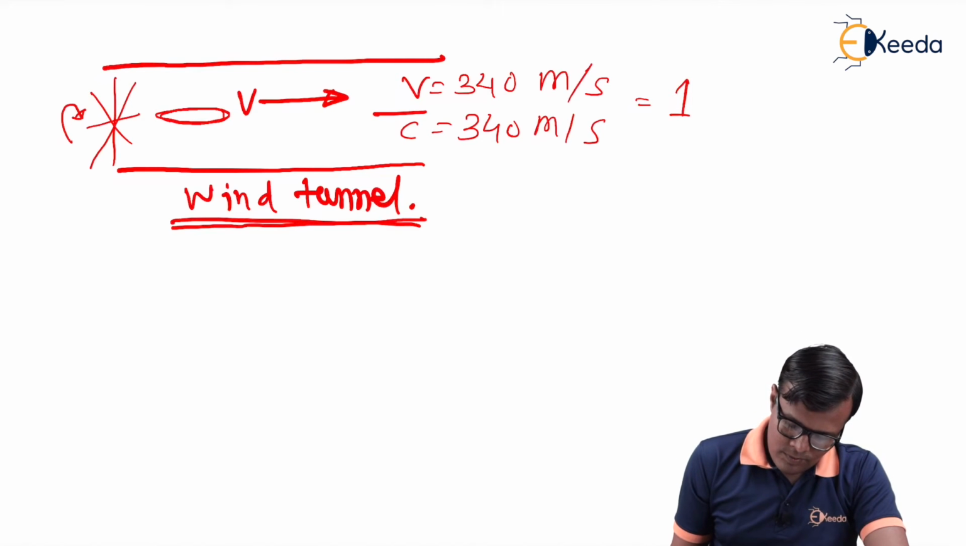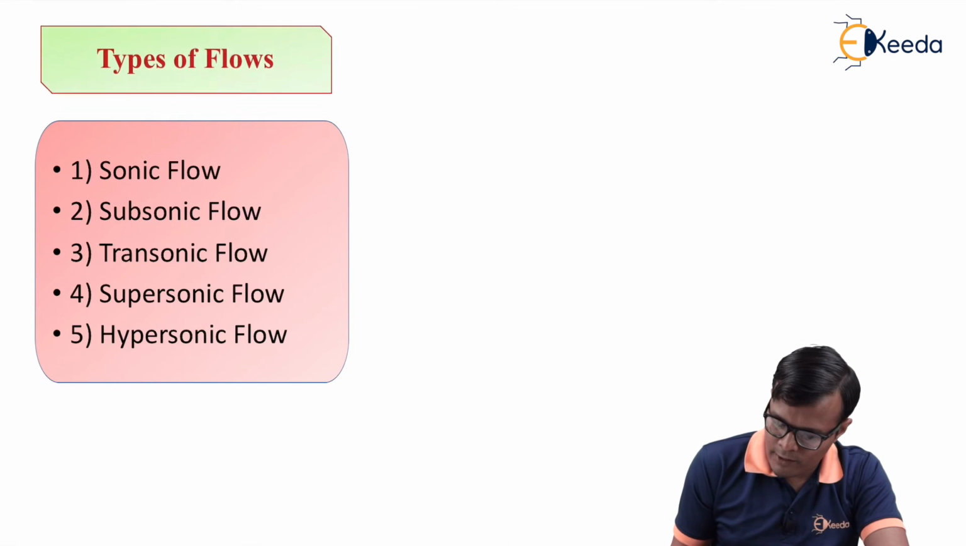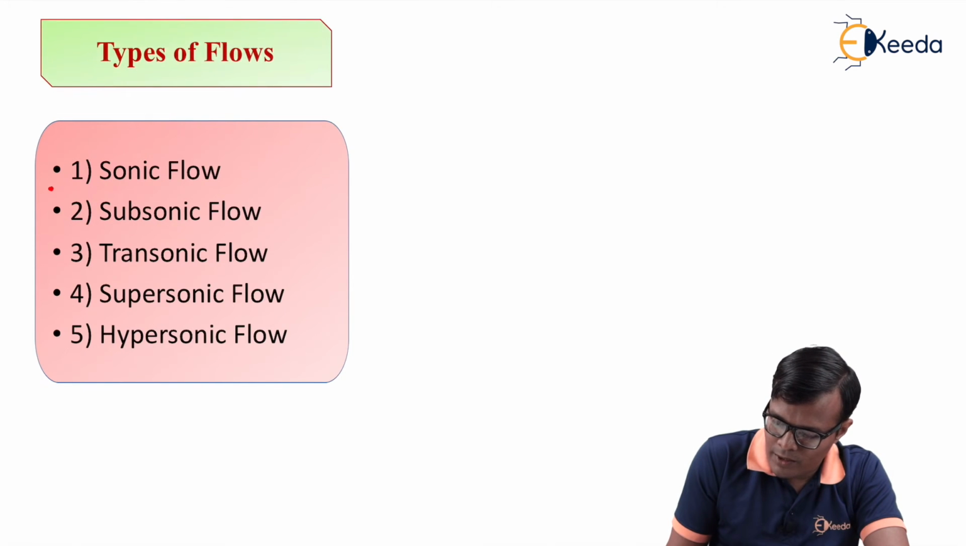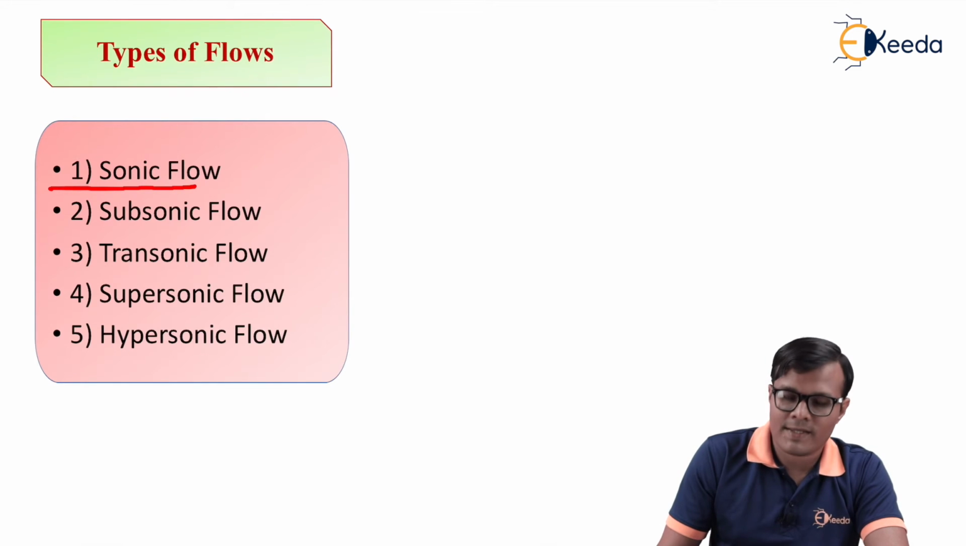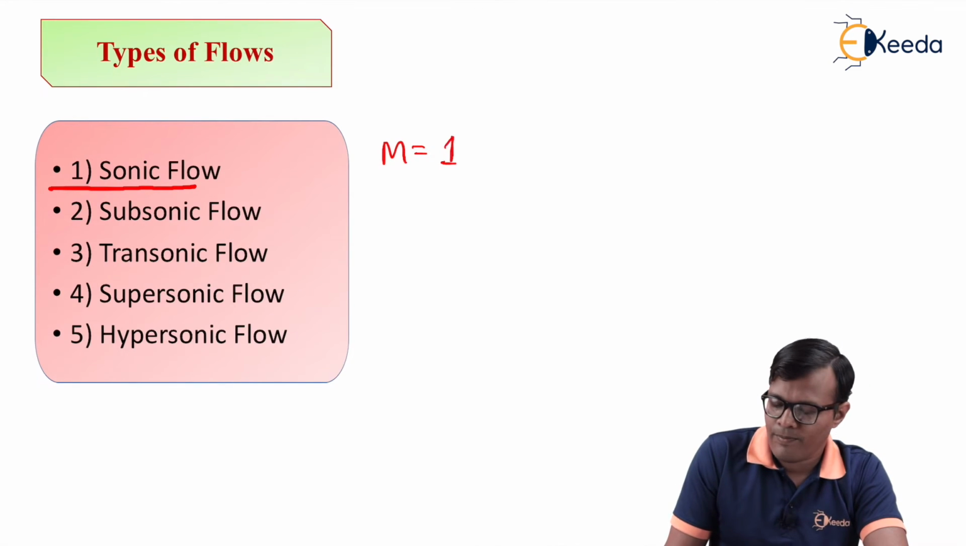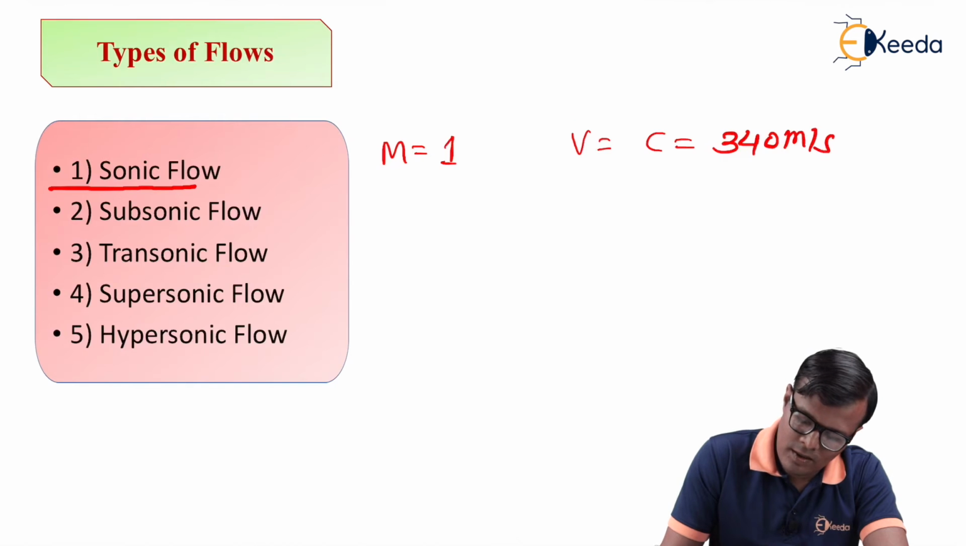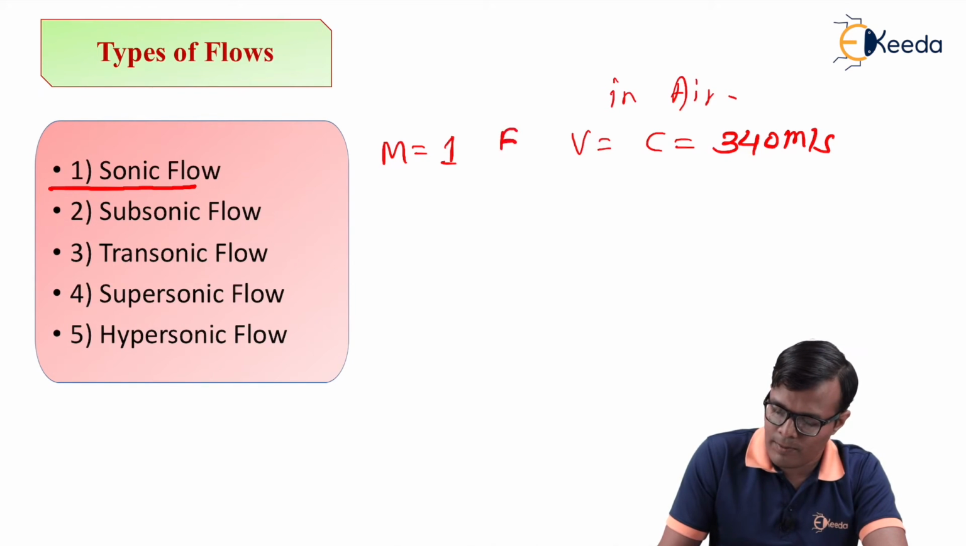Depending on the types of flow, we can conclude that flow may be sonic. Sonic flow is such in which Mach number is 1. It means V equal to C equal to 340 meter per second in air. This is for example purpose.